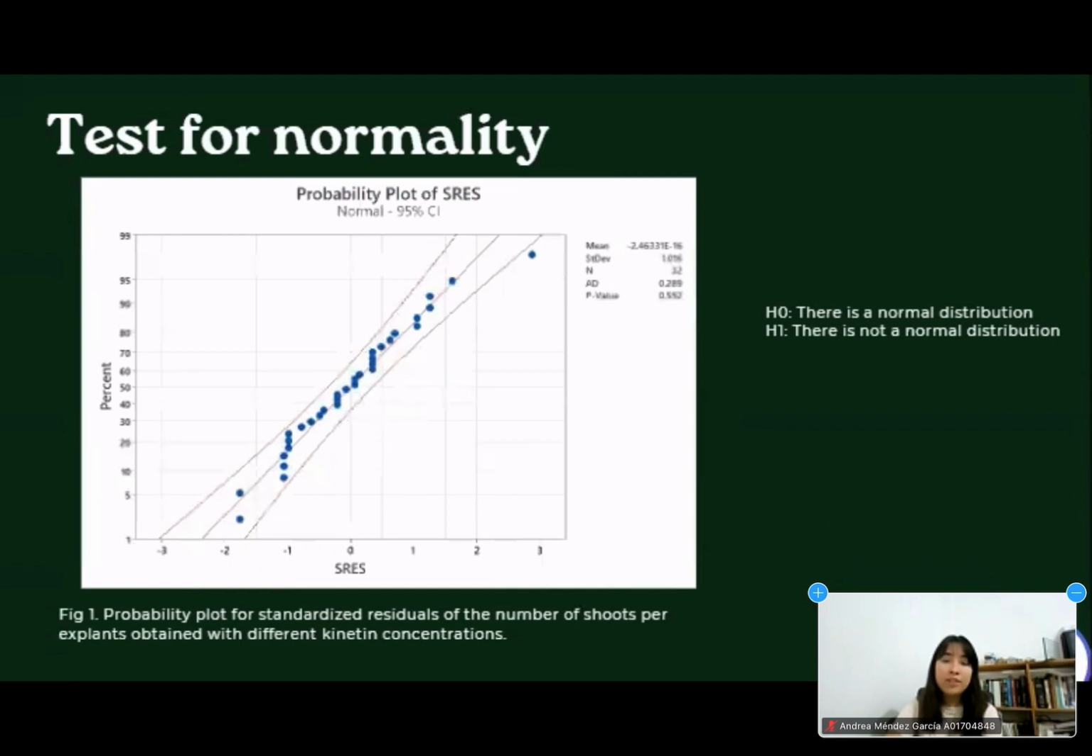Then, to consider these results as reliable, the test for normality was performed, obtaining a p-value of 0.592. Hence, normality could not be rejected at a significance level of 0.05. This means that it could not be rejected that there was a normal distribution.